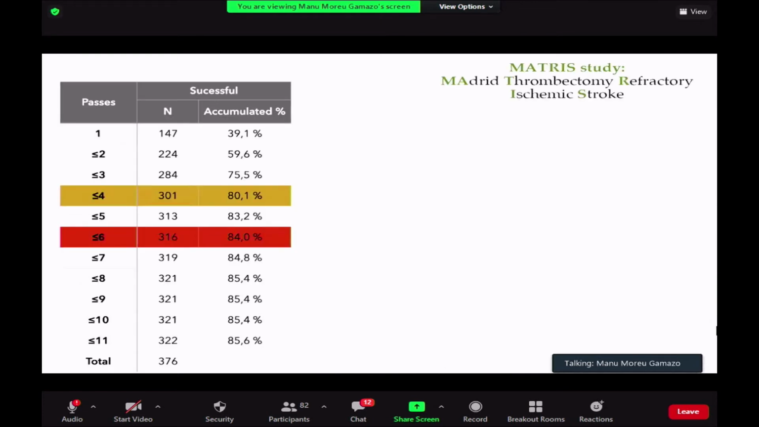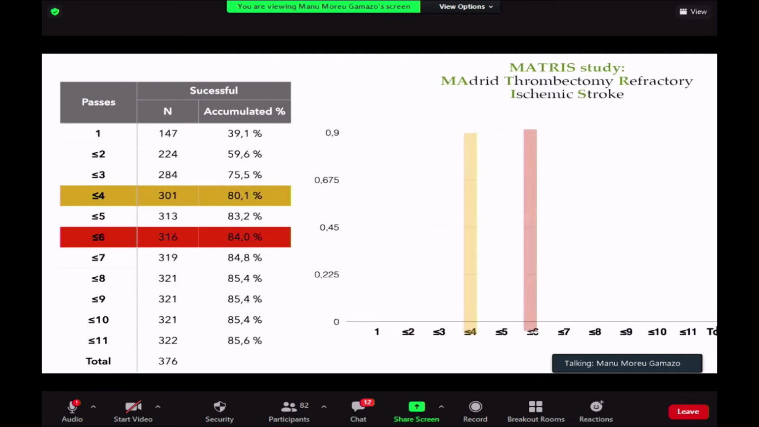This is a study that we performed in Madrid between 3 hospitals, and we studied the probability of recanalization after each one of our passes. So this is the accumulated percentage of vessels open. With the first pass, we were able to open 40% of the vessels. With the second pass, that percentage increases to 60%. You can see these numbers on this graphic that will make it even easier. So as you can see, we have 2 frontiers.